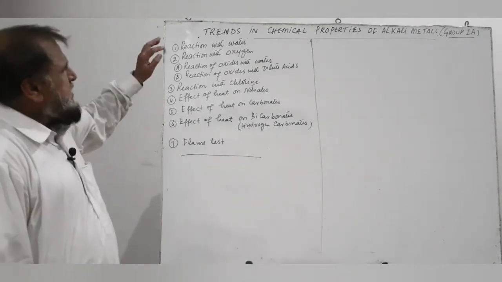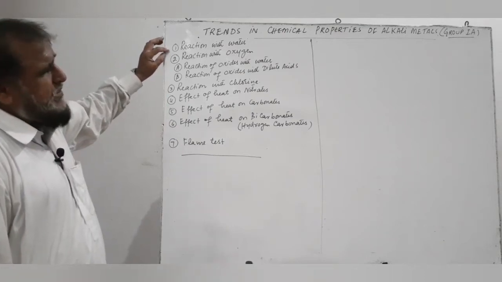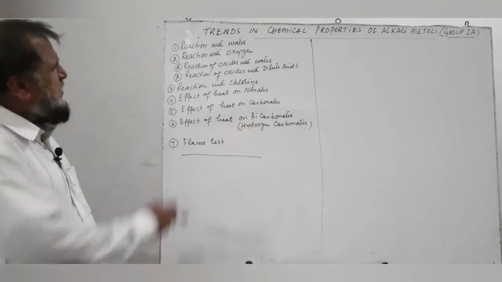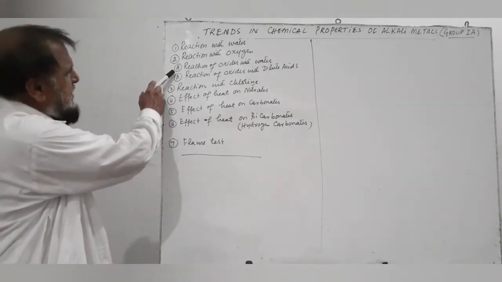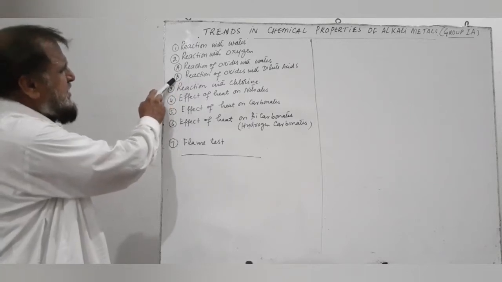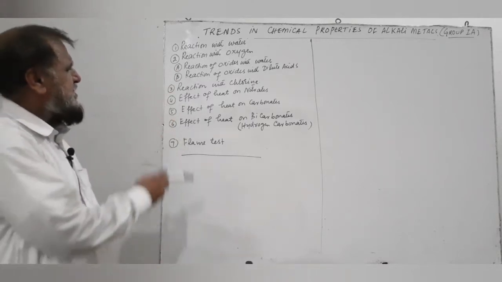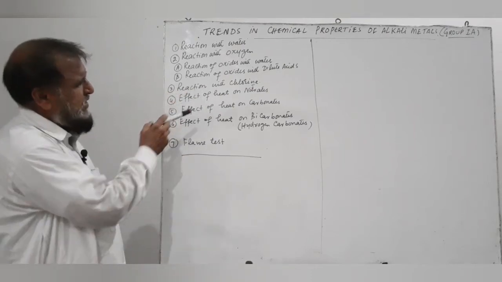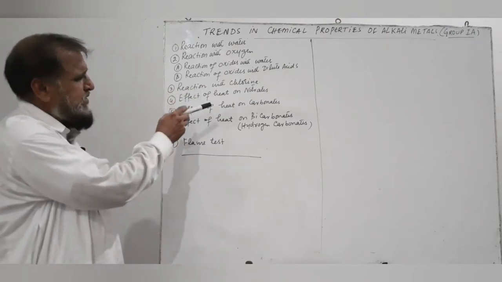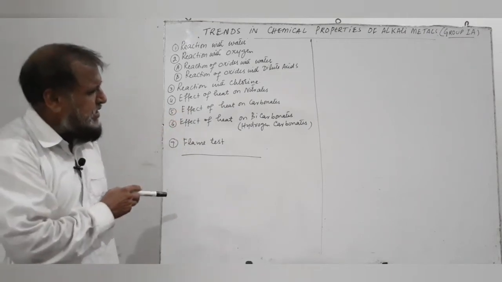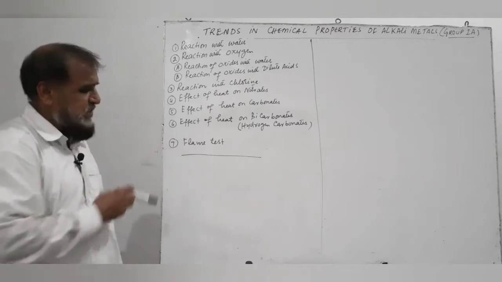Now we will study in this topic of FSC part 2: number 1, reaction with water; number 2, reaction with oxygen, and in this category we will study the reaction of oxides with water and the reaction of oxides with dilute acids. The third reaction is reaction with chlorine. Fourth, effect of heat on nitrates. Fifth, effect of heat on carbonates. Sixth, effect of heat on bicarbonates or hydrogen carbonates, and the seventh is flame test.